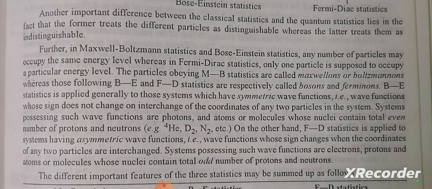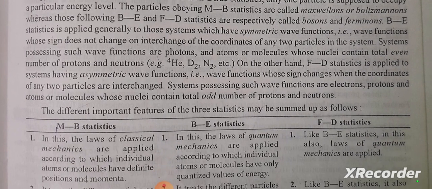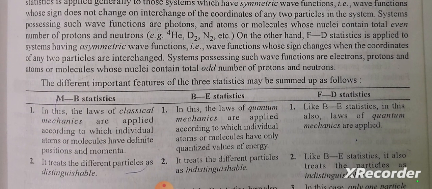On the other hand, Fermi-Dirac statistics is applied to systems having antisymmetric wave functions whose sign changes when the coordinates of any two particles are interchanged. Systems possessing such wave functions are electrons, protons, and atoms or molecules whose nuclei contain a total odd number of protons and neutrons. The important features of the three statistics may be summed up as follows.